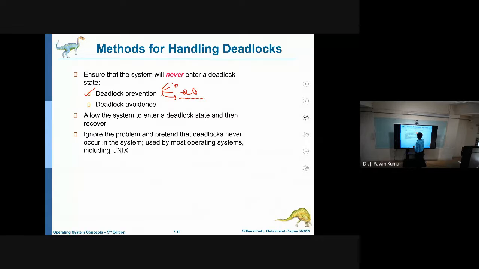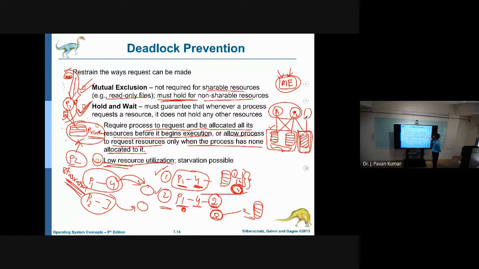Next, coming to hold and wait, there are two strategies. Either we request all resources together, or we request only when the number of resources held is 0. These are the two strategies. So like that we have seen deadlock prevention. Next, coming to deadlock avoidance.